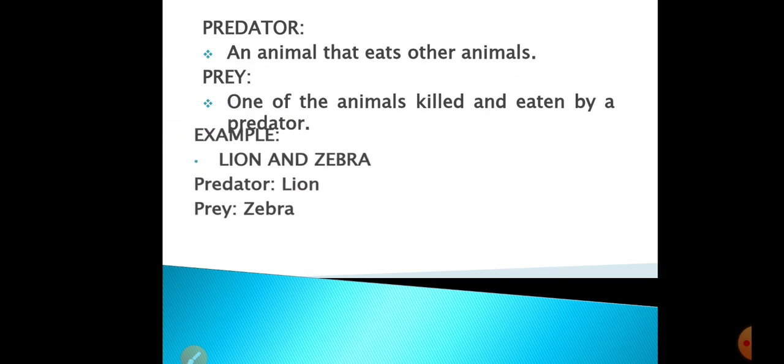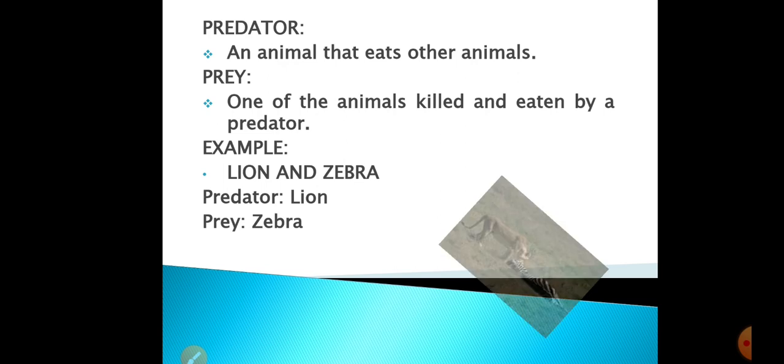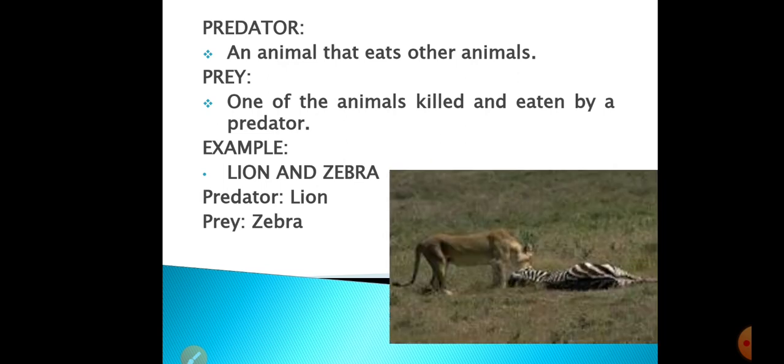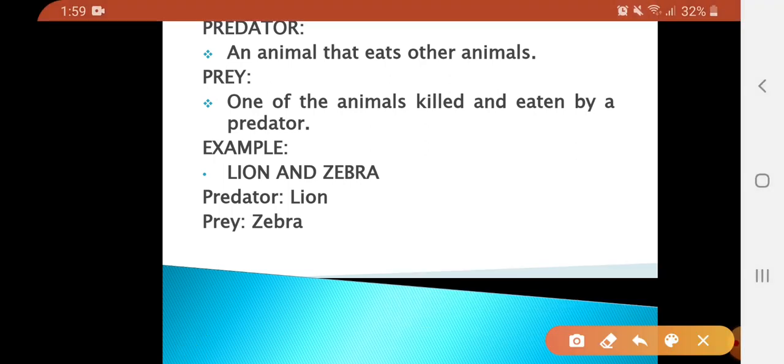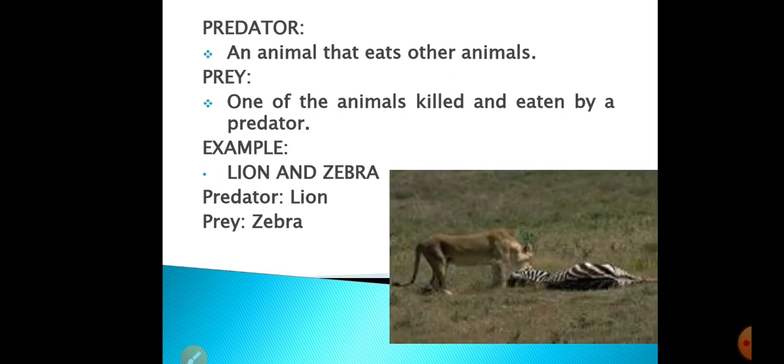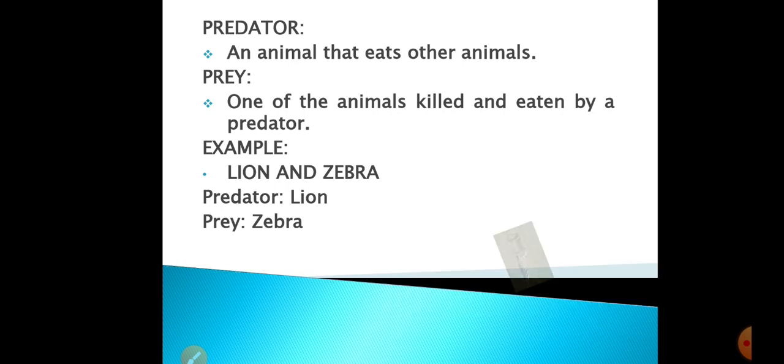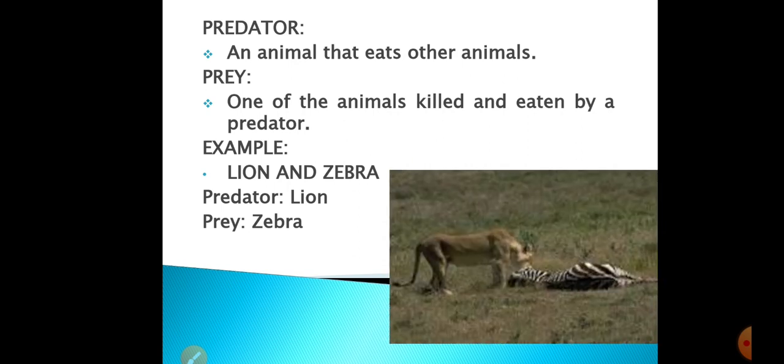Let me explain you with the help of an example of lion and zebra. You can see here the picture of a lion. He is eating a zebra. So in this case, lion is a predator and zebra is its prey that is eaten by the lion.